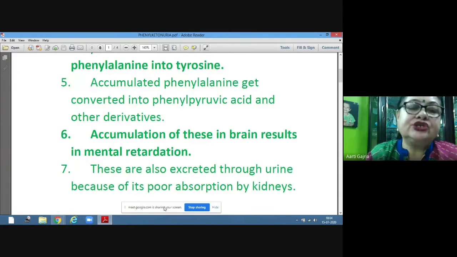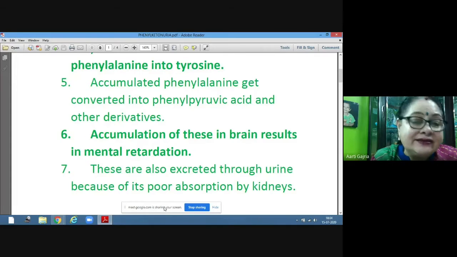So the symptom of phenylketonuria is mental retardation, because of the accumulation of phenylpyruvic acid and other derivatives in the brain. These are also excreted through urine because of poor absorption by the kidneys. Because kidneys are not able to absorb these derivatives, they are excreted through urine in these patients.